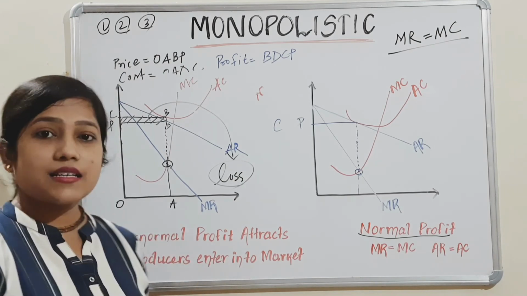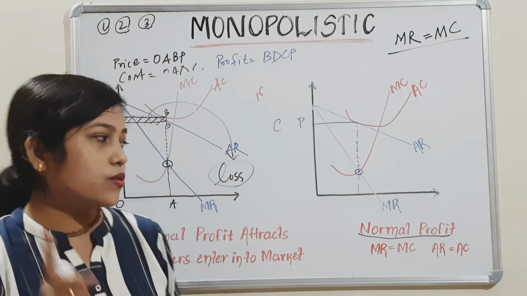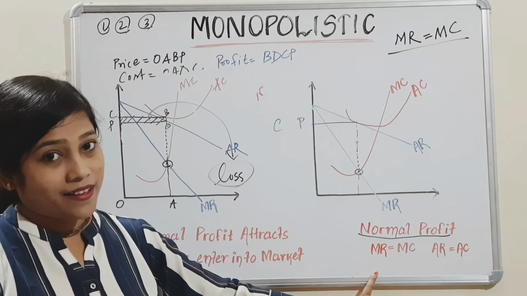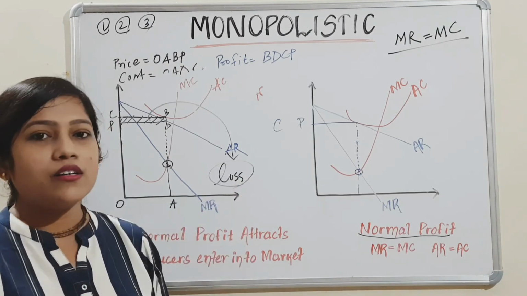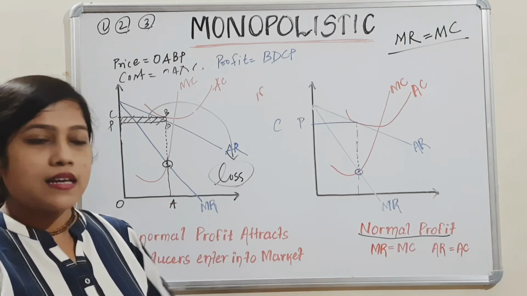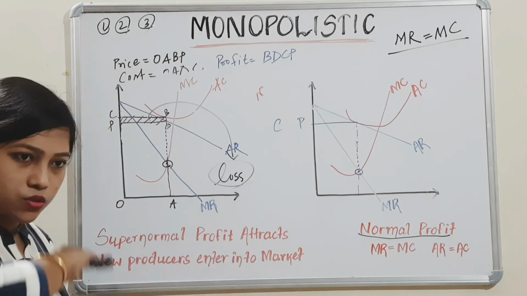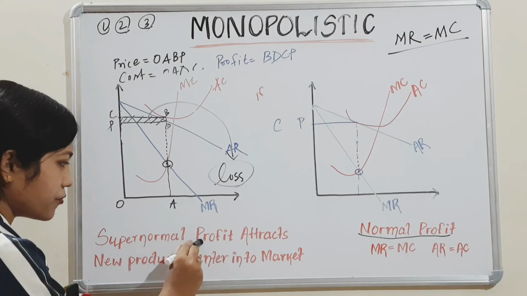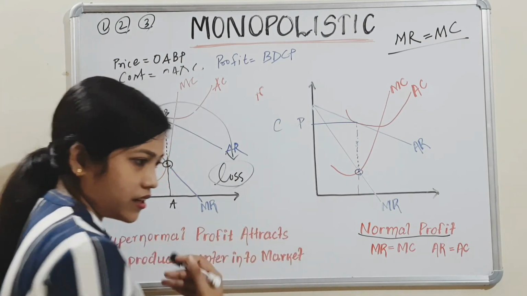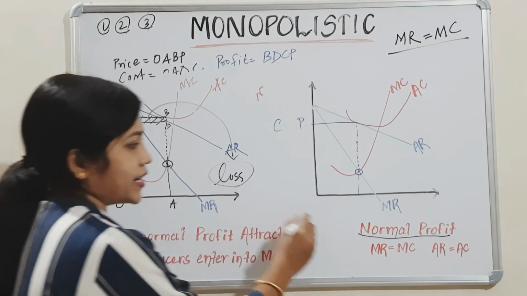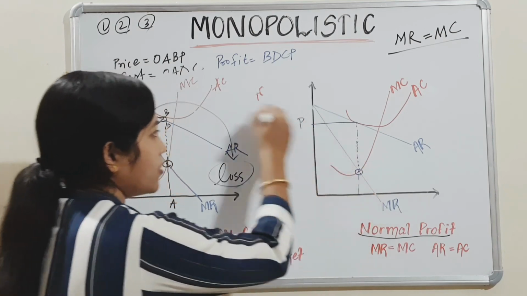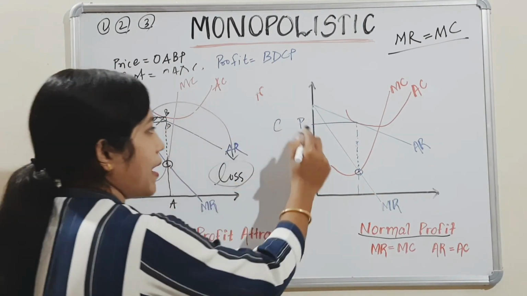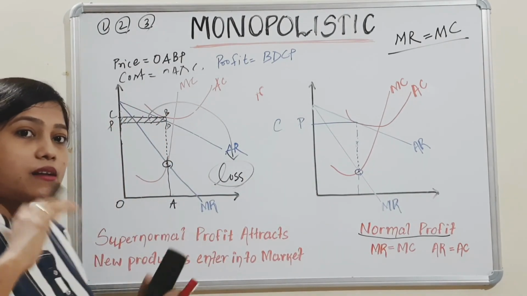Another thing I have discussed, in the long run you can only get normal profit. I am sure you are getting why. Why does only normal profit happen in the long run? I have told you the total journey of a firm: how it starts with supernormal profit, then with the entry of competitors it gets normal profit, from normal profit how it gets loss, then how it reverts back to normal profit.